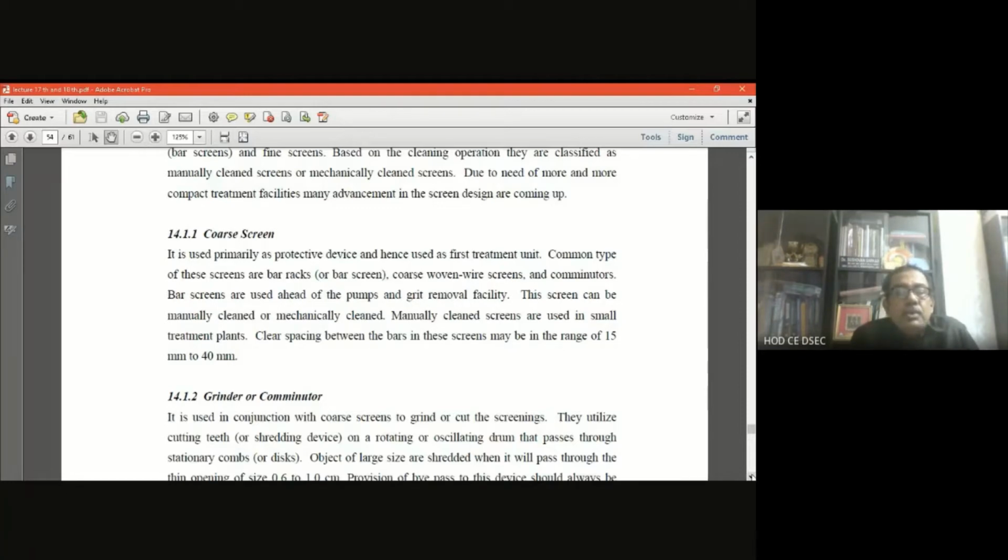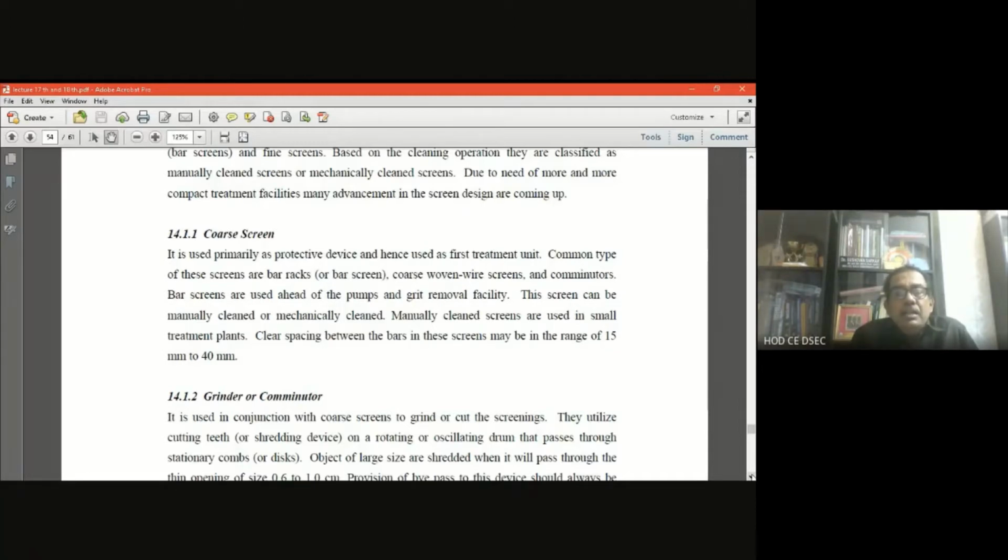Bar screens are used ahead of the pumps and grit removal facility. This screen can be manually cleaned or mechanically cleaned. Manually cleaned ones are for small treatment plants,